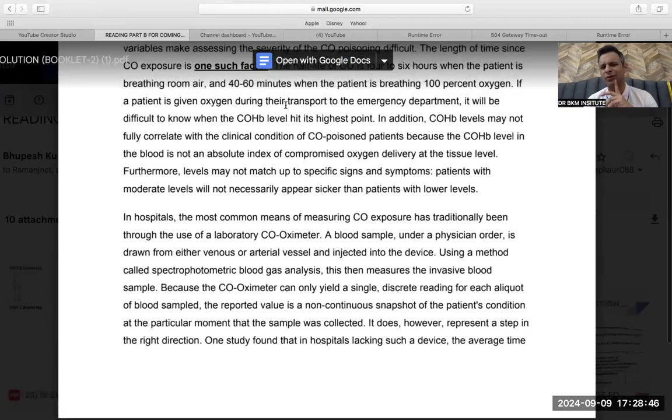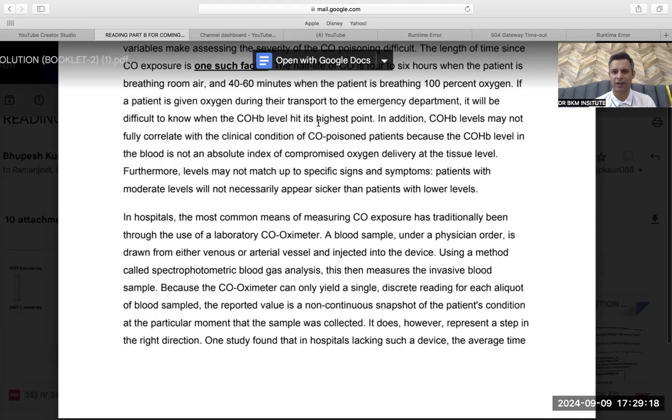If a patient is given oxygen during transit, meaning in between their transport, it will be difficult to know when the carboxyhemoglobin level hit its highest peak. That means you cannot judge when the carbon monoxide present in the blood hit the highest point.